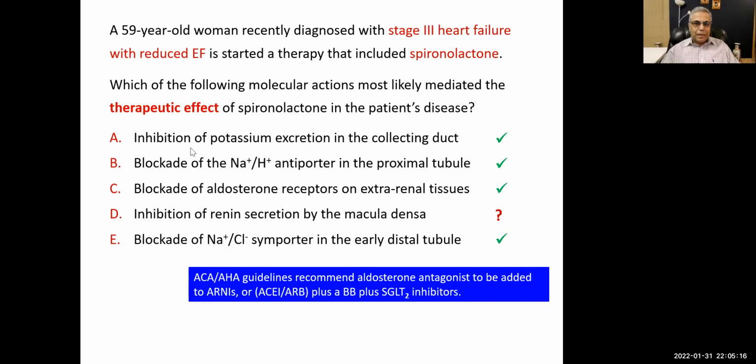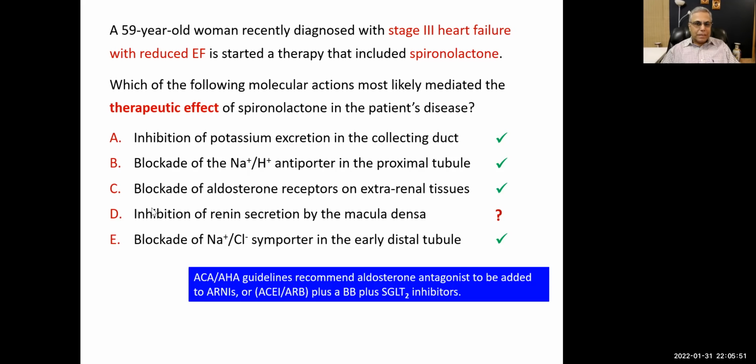Inhibition of potassium excretion in the collecting duct is correct because aldosterone reabsorbs sodium and excretes potassium, right? That is one of the effects of aldosterone. Blockade of the sodium hydrogen antiporter in the proximal tubule is also correct, because one of the effects of aldosterone is stimulation of the sodium antiporter in the proximal tubule, which will increase the reabsorption of sodium.